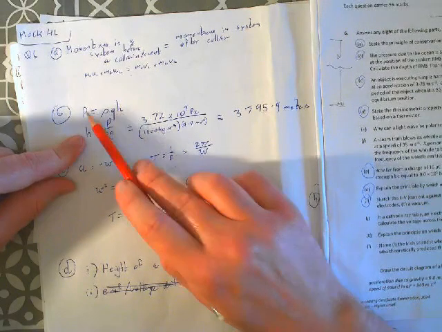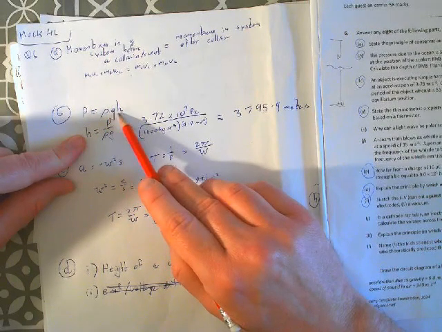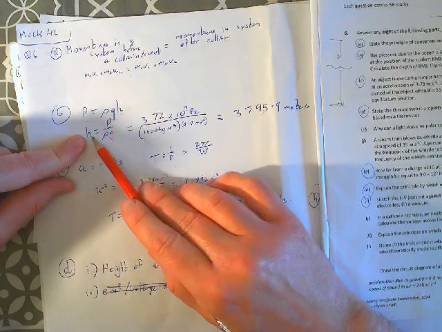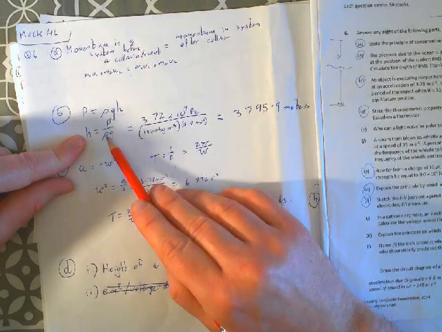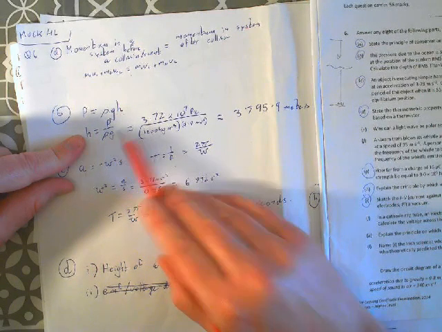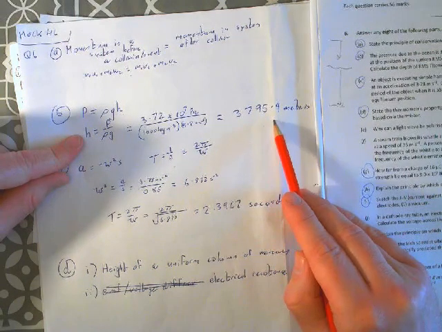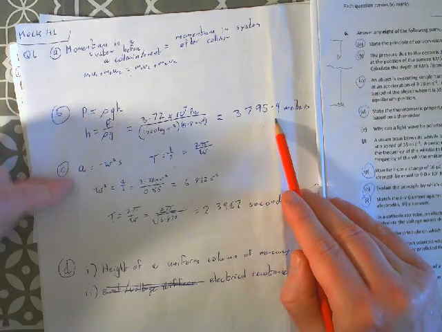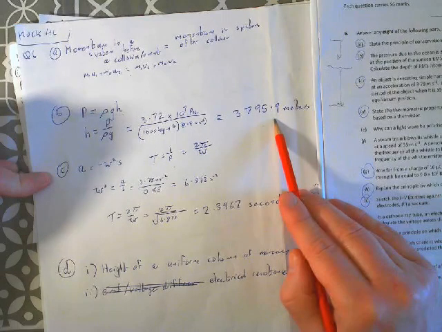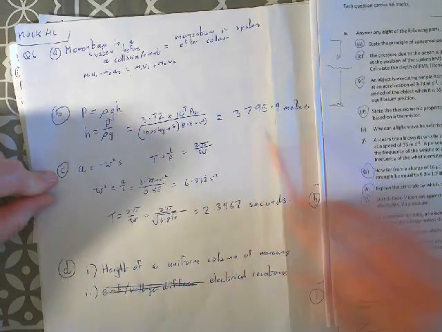This time we're looking for the depth. We know the pressure, we know the density, we know the acceleration due to gravity. So just rearrange it. The depth is the pressure divided by the density of water times the acceleration due to gravity. When you work that out, you get a depth of 3,795 meters. So about 4 kilometers down. That makes sense. It's a common sense check. Does check out.